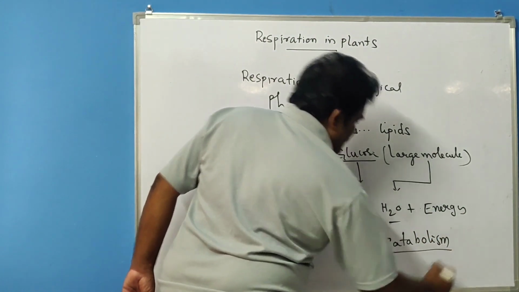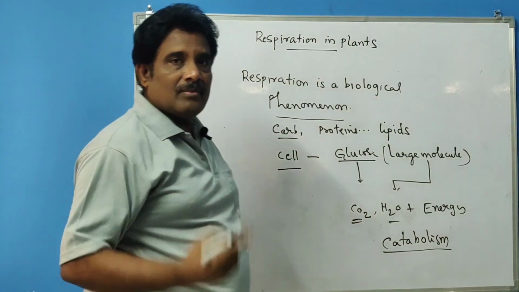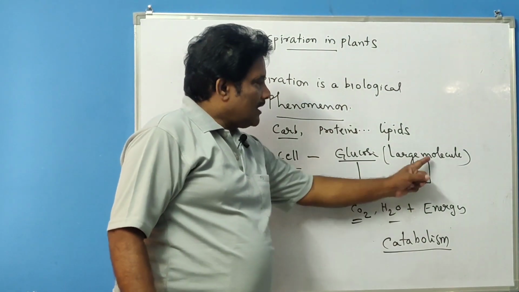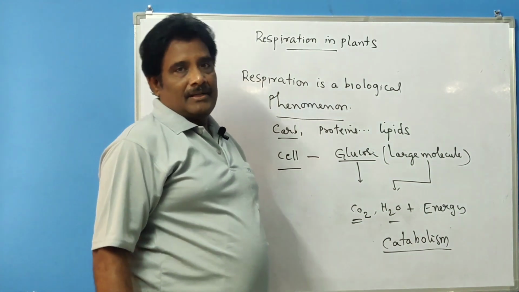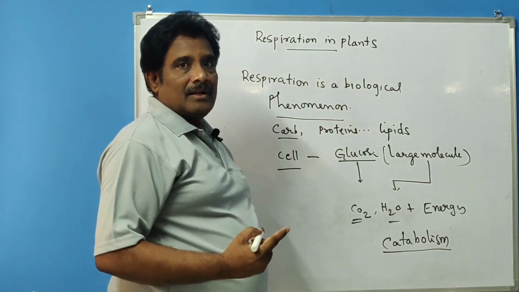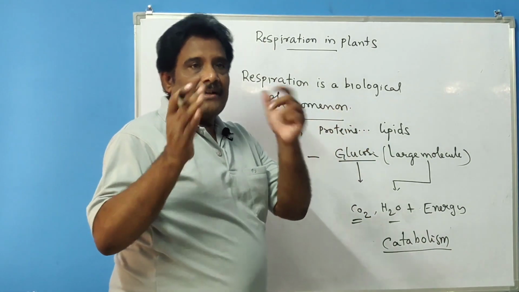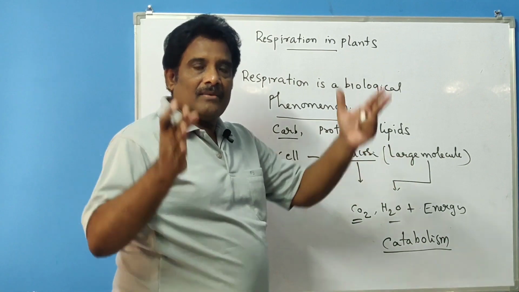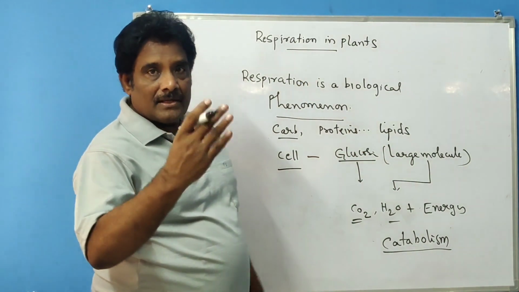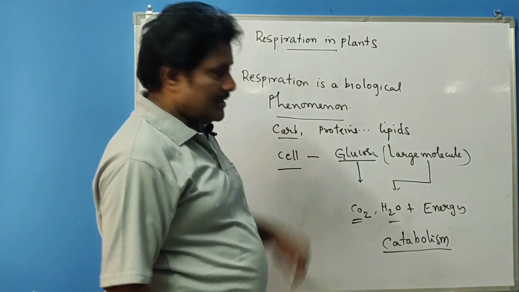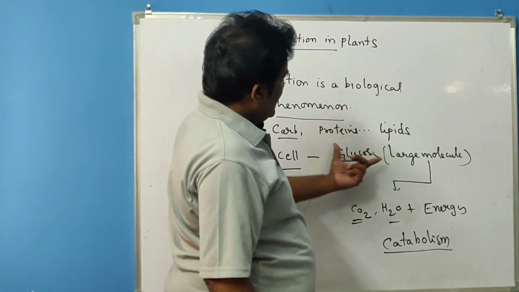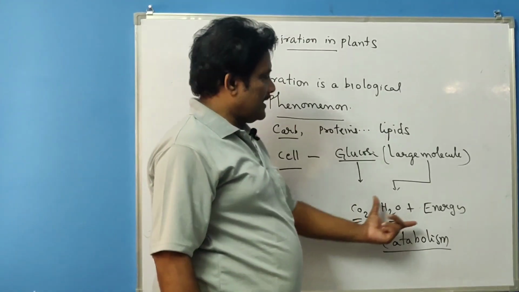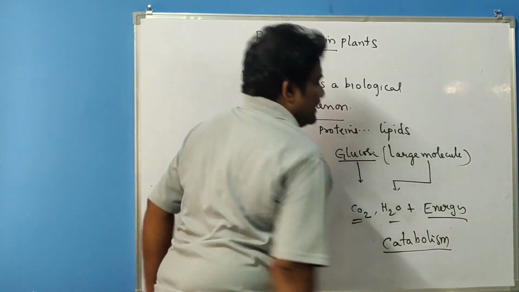Catabolism and anabolism are the two methods. Photosynthesis is the best example for anabolism, respiration is an example for catabolism. Catabolism is a process in which large molecules are broken into small molecules. Whereas in anabolism, as in photosynthesis, first small molecules are formed, then they unite and form a complex molecule, that is carbohydrate. But here it is catabolism, where glucose-like large molecules are broken down into small molecules like carbon dioxide and water, and energy is released.